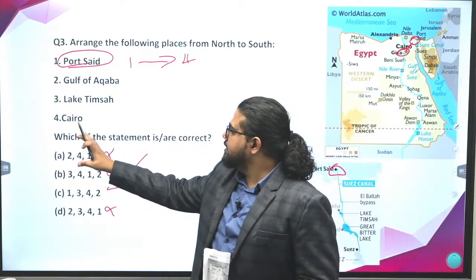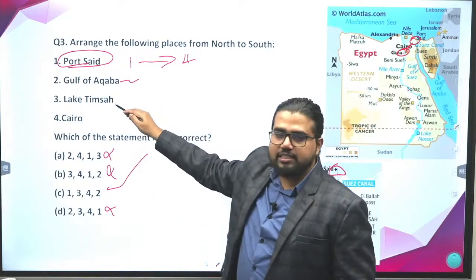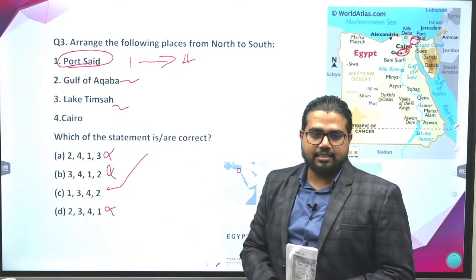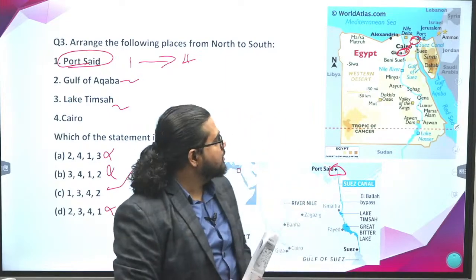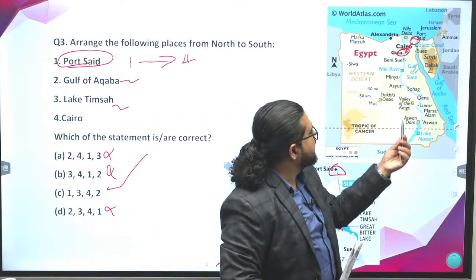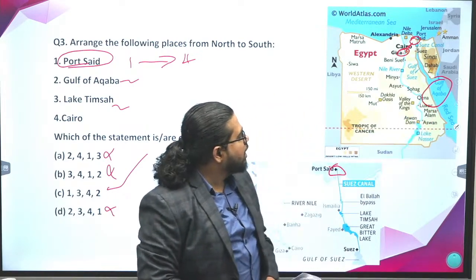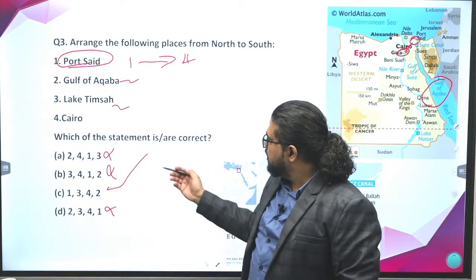So the point is, even after seeing very tough options, or maybe you haven't heard of the other options, don't simply think that you cannot answer it. Try to connect it with some knowledge which you have, then try to answer. So Cairo is here, Port Said is here. Where are the other areas? This is the Gulf of Aqaba. What is the last?